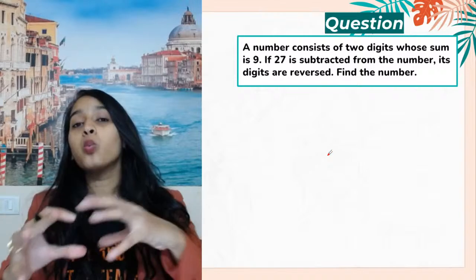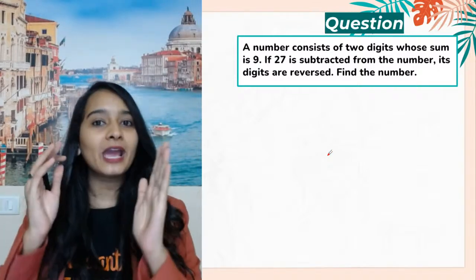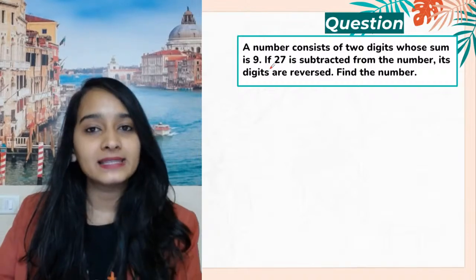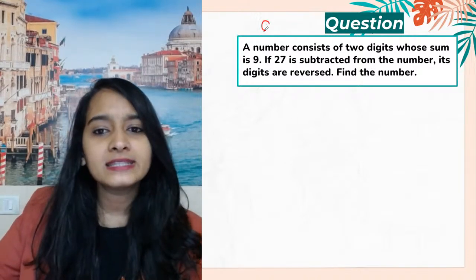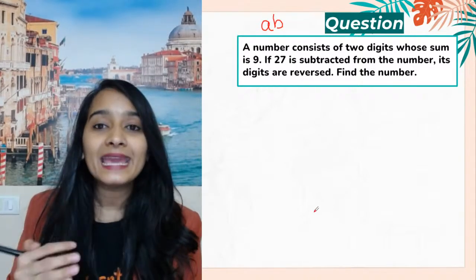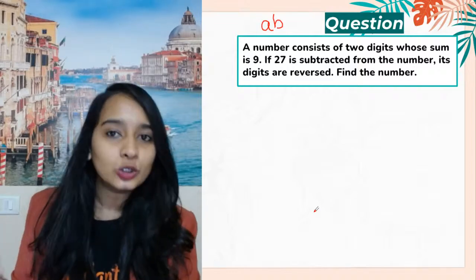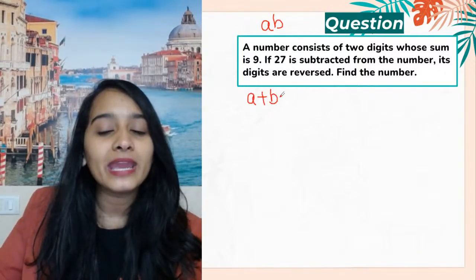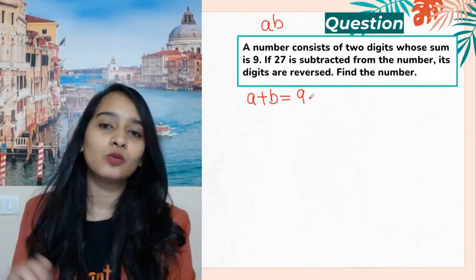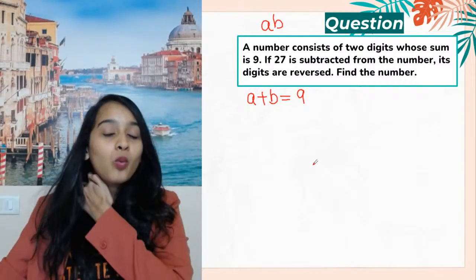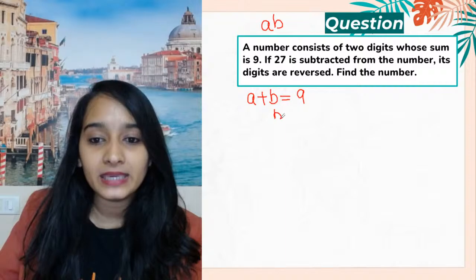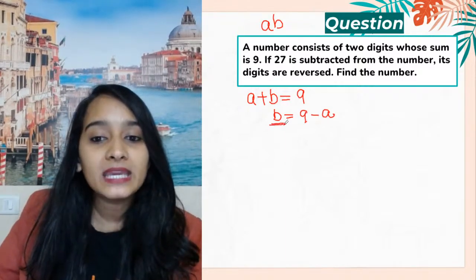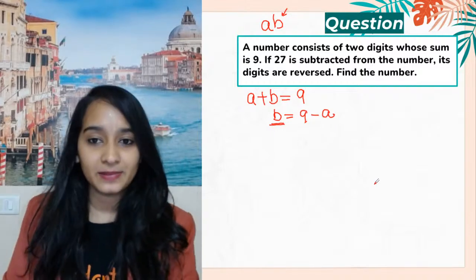Now, we are going to do a word problem based on it. Carefully listen. A number consists of 2 digits whose sum is 9. So there's some number. Let's take the number to be AB, like 81, 72. So the sum of the digits is 9. When you add A plus B, it is equal to 9. So now what will I do? I will take my B as 9 minus A. B is the digit in the units place.